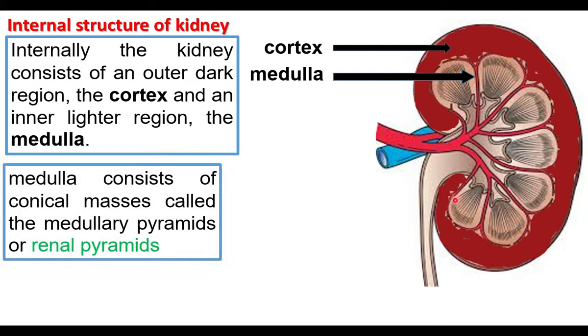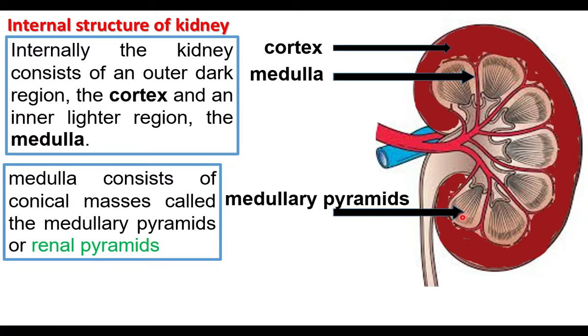The medulla has conical structures called renal pyramids or medullary pyramids. This is one pyramid, this is another pyramid. They are conical structures found in the medulla, but the base of the pyramids projects into the cortex.